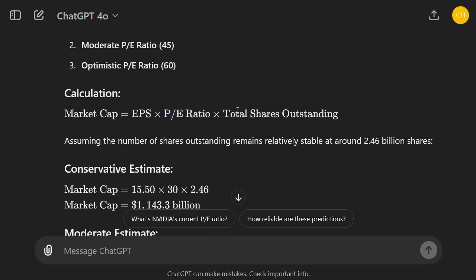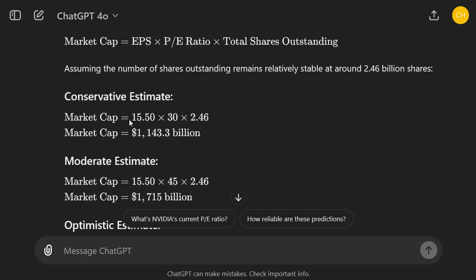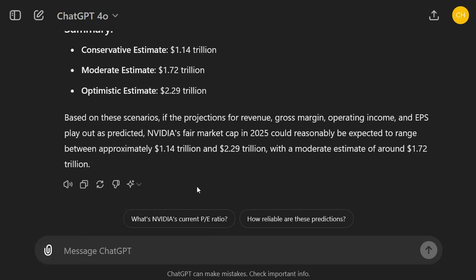So we just multiply the earnings per share number with the PE ratio, because now we have an expected share price, right? This gives us the expected share price, and then we multiply with the number of shares to come to the market cap. So we have an expected share price of 15 times 30, like 450 or so, it expects, right? And gives us a market cap of 1.1 trillion in the conservative estimate. And in the optimistic estimate, it gives us a market cap of 2.2 trillion.